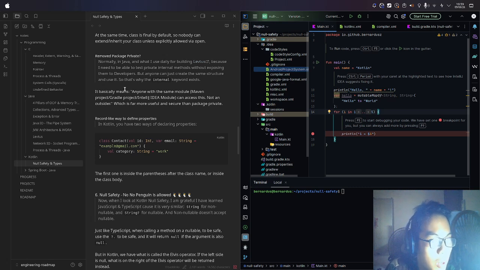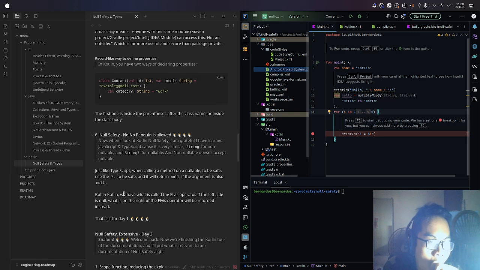A record-like way to define properties. In Kotlin, you have two ways of declaring properties. The first one, inside this example, is inside the parentheses after the class name. So you can declare inside the parentheses or inside the class body like usual.